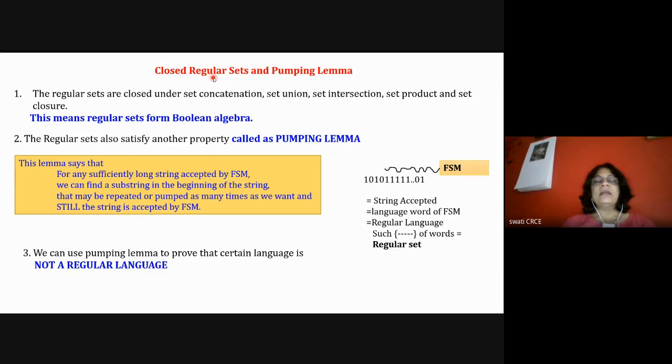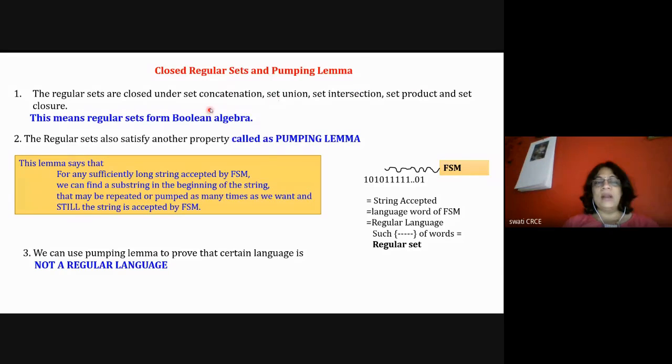Regular set has two properties. Regular sets are the sets of words which are created by following the regular grammar. Okay. So you need to know the term regular set. A regular set is a set of words which are formed by following a particular language called a regular language, or by following the grammar of that language. This regular set has two properties. The first property is that the regular sets are closed under set concatenation operation, set union operation, set intersection operation, set product, or set closure.